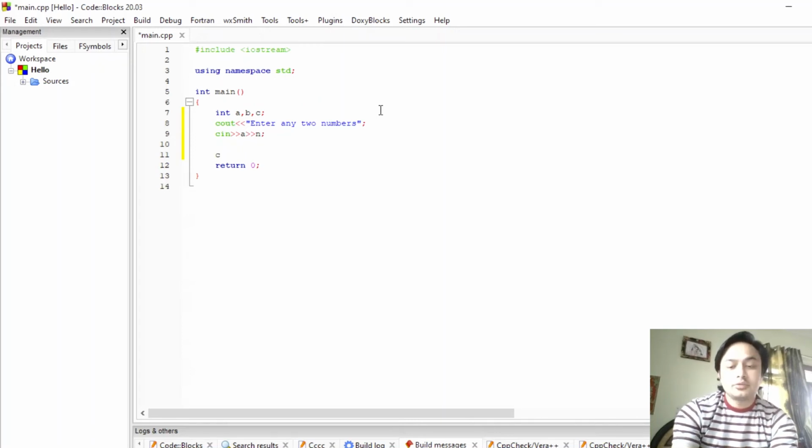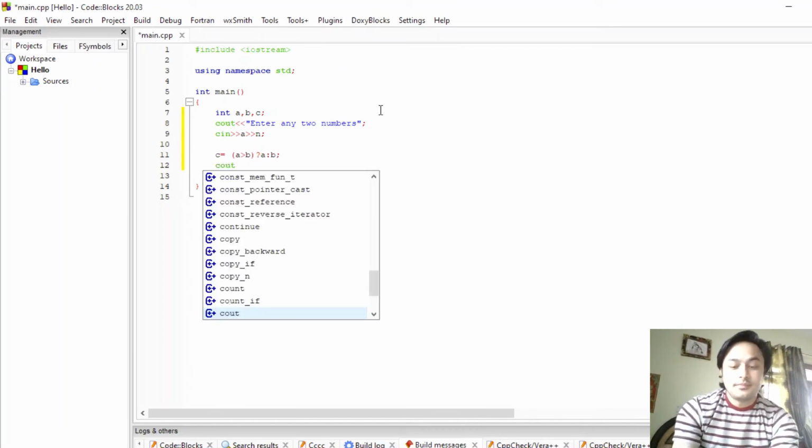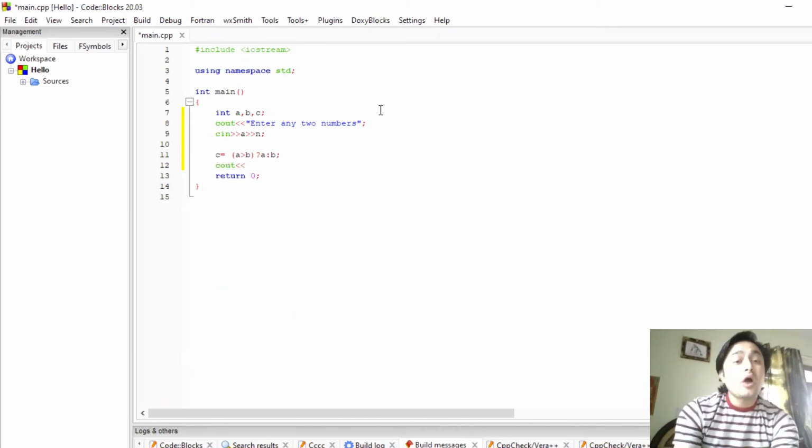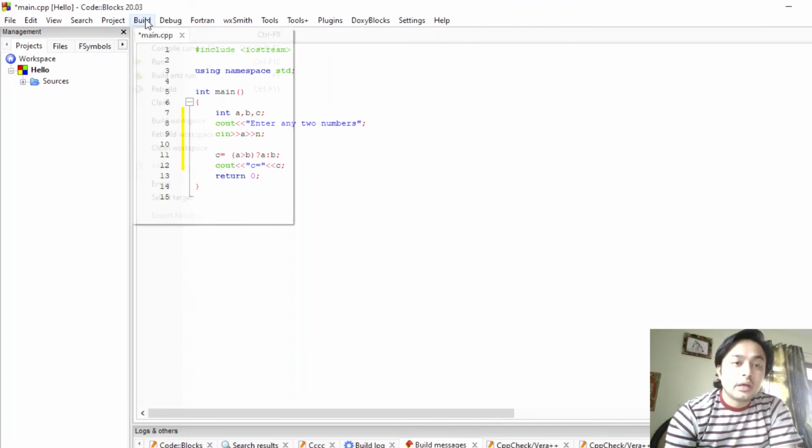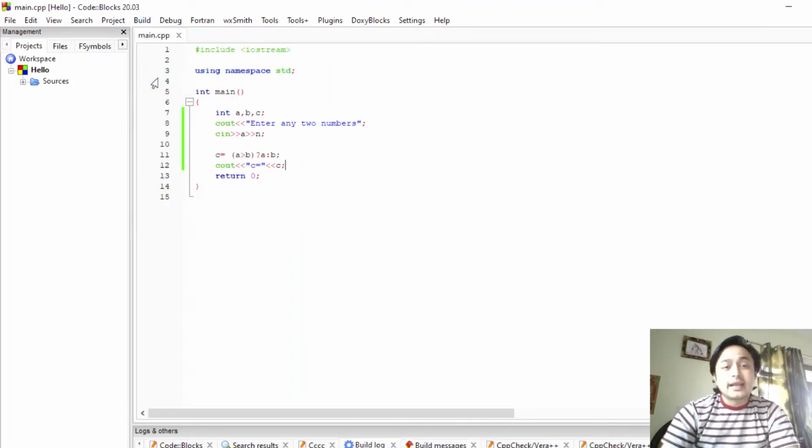Now here I am using the conditional operator, that is a greater than b question mark a colon b. Now I want to print the value of c. So this is a simple program of the conditional operator. I am going to build and run this program.